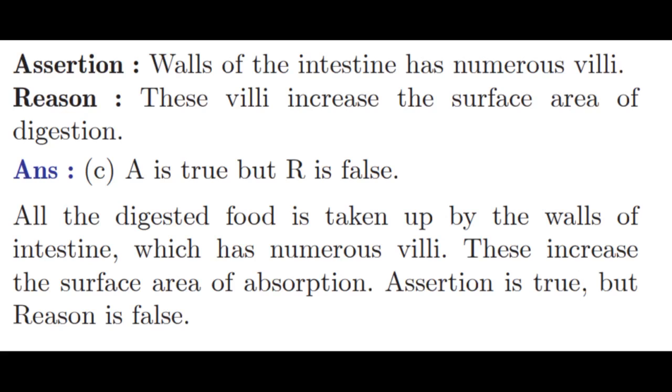How did this reason become false? We know that the villi, the finger-like projections seen in the small intestine, increase the surface area for absorption, not for digestion. That is the key twist they have made in the reason statement. All the digested food is taken up by the walls of the intestine, which has numerous villi. This increases the surface area of absorption, not digestion. So assertion is true, but reason is false.